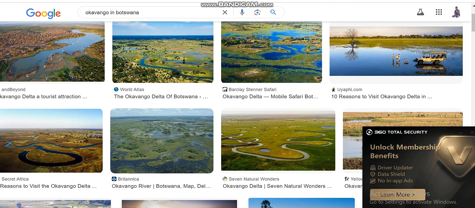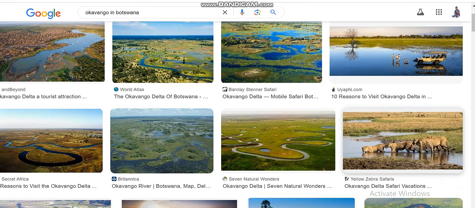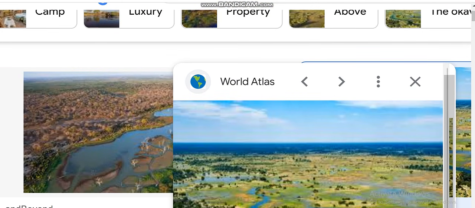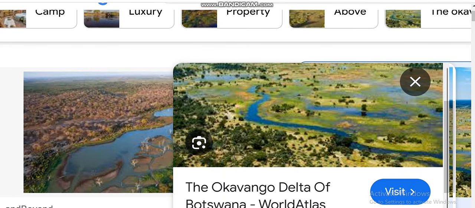You can see we have the Okavango Delta, or the Okavango wetland in Botswana. You can see it beautifies the environment. You can see how beautiful it is. Just check here.